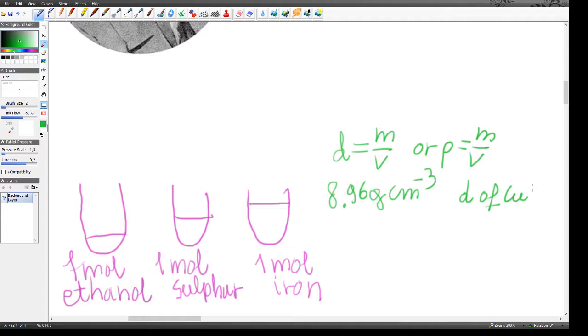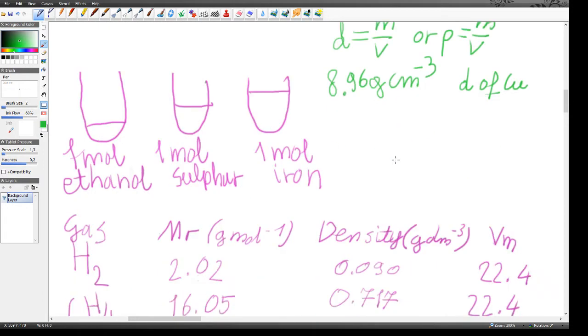Now, there's lots of different things you can use. There's standard state, standard conditions, normal temperature and pressure, and they all give slightly different values. Some of them use a temperature of, for example, 0 degrees Celsius. Some of them use a temperature of 25 degrees Celsius. Some of them use a pressure of 100 kilopascals. Some of them use a pressure of 101.325 kilopascals. So there's quite a lot of different values you can use, and that's why I'm not going to quote one specific value. I suggest that you look up the one that you're using in your chemistry class for now.